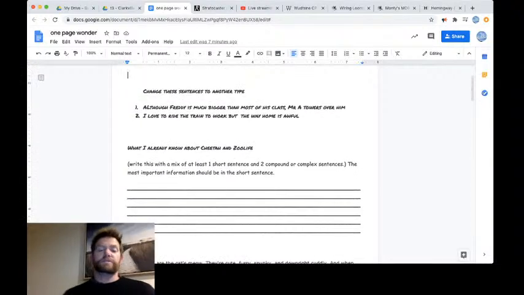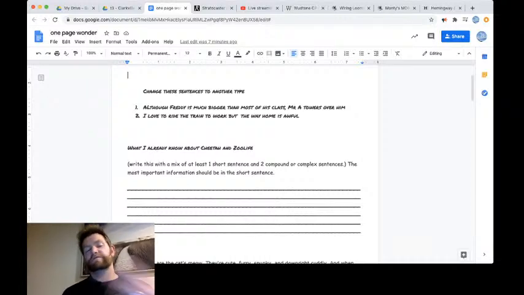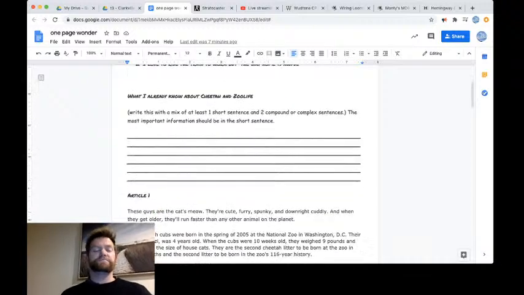These ones are almost the opposite. Although Freddie is much bigger than most of his class, Mr. A towers over him. So you've got to cut it down into two separate sentences. And same with this. I love to ride the train to work, but the way home is awful. So breaking it into two different sentences.